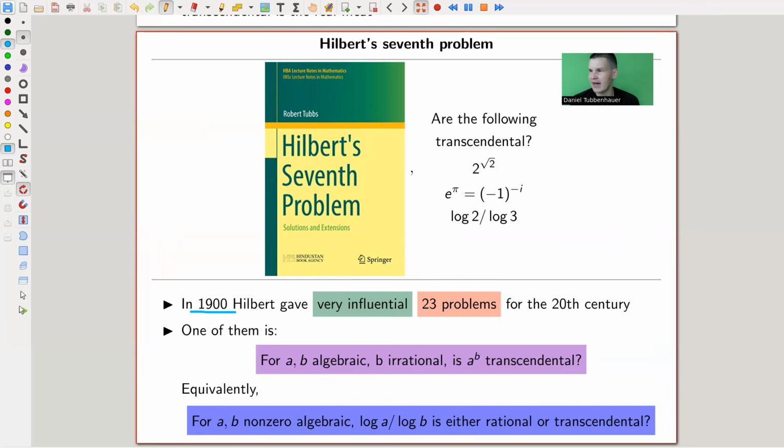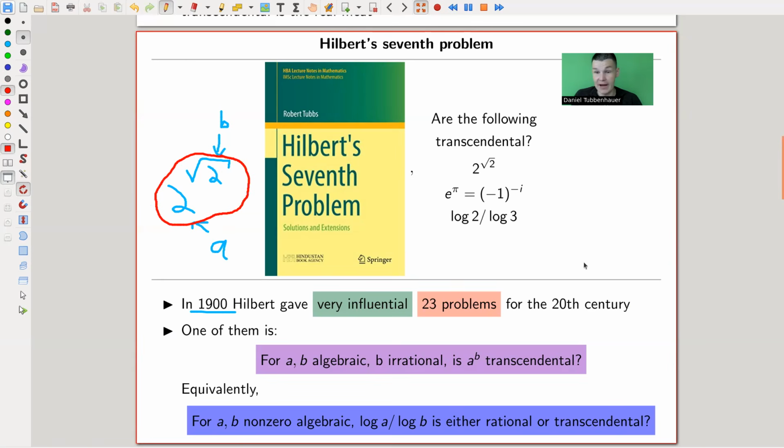So Hilbert was then asking the following question, which seems reasonable if you know the standard example. If you take two algebraic numbers and one of them is irrational, something like 2 to the square root of 2. So this is B, this is A. You take two of them, and then the question is: is A to the B transcendental? Like 2 to the square root of 2 here, our friend 2 to the square root of 2.